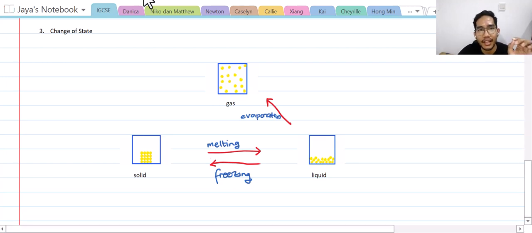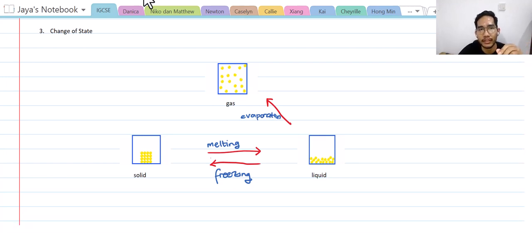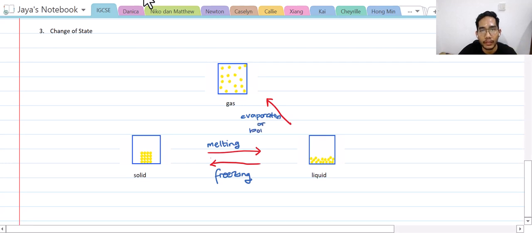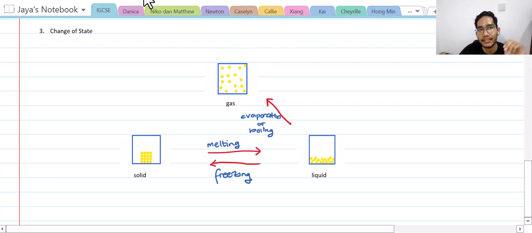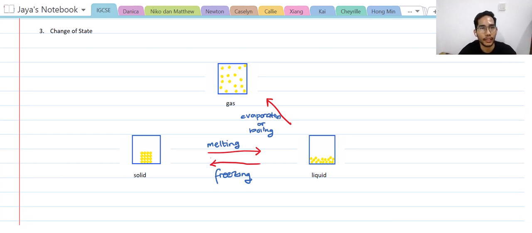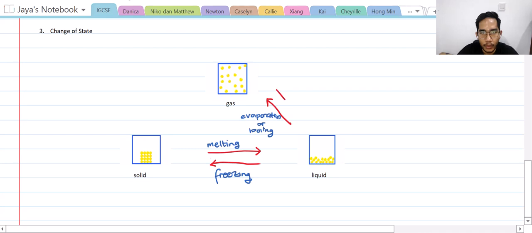Is there another name for this process? Yes, it can also be called boiling. Are they the same? Not exactly. Let's discuss the differences between evaporation and boiling later. Okay? Now, let's just know that the process of liquid turning into gas is called evaporation or boiling. Okay? Now, what is the reverse process?